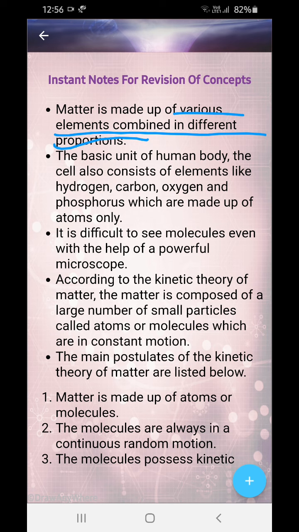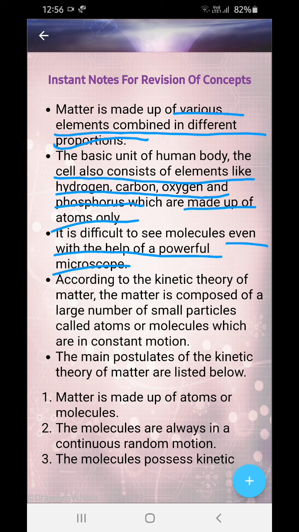The basic units of the human body or contents of cells, elements like hydrogen, carbon, oxygen and phosphorus, are made of atoms. Now this is not molecules. It is difficult to see molecules even with the help of a powerful microscope. Now think how small it is.